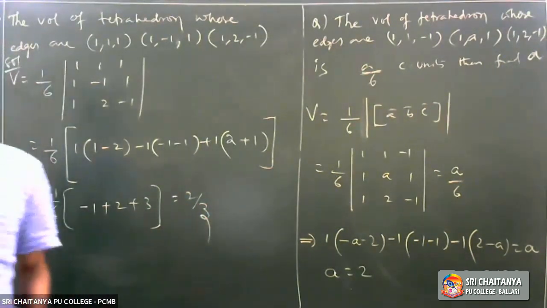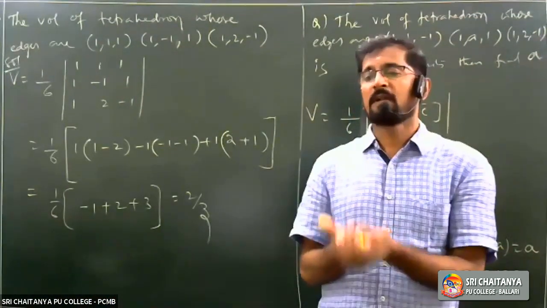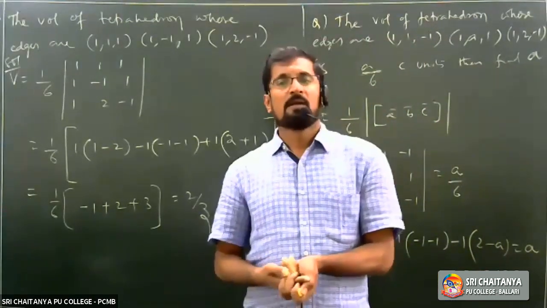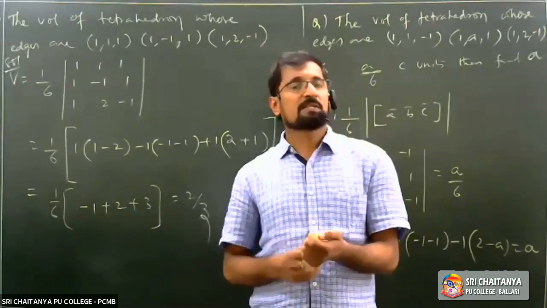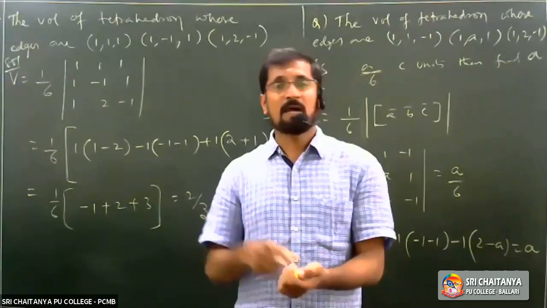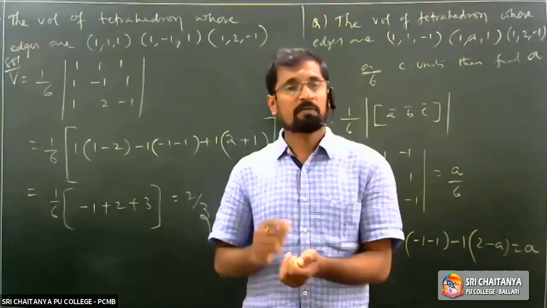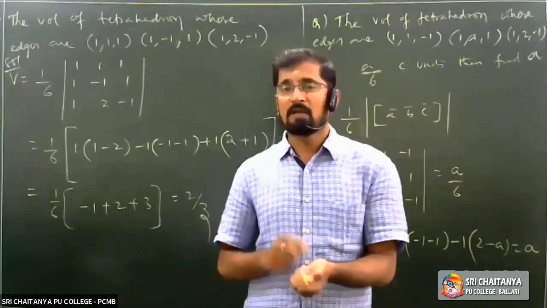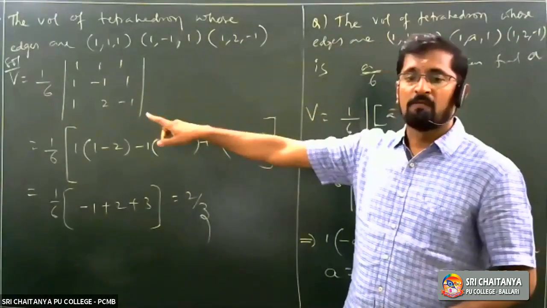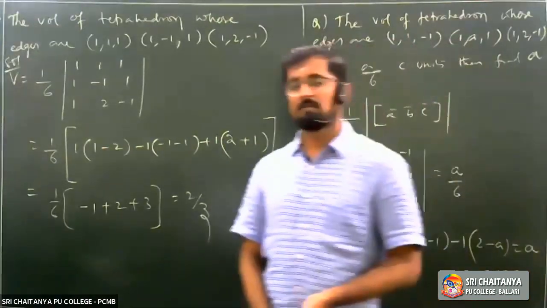I am going to repeat this problem once again. He asked you to find the volume of the tetrahedron whose coterminous edges are A bar, B bar, C bar. The volume of a tetrahedron whose edges are A bar, B bar, C bar is given by 1/6 of the volume of the parallelepiped. That is 1/6 into the magnitude of box A bar, B bar, C bar, which is equal to 1/6 into the determinant of 1, 1, 1, 1, minus 1, 1, 1, 2, minus 1, right? If you simplify this, you are going to get the answer 2/3, right?